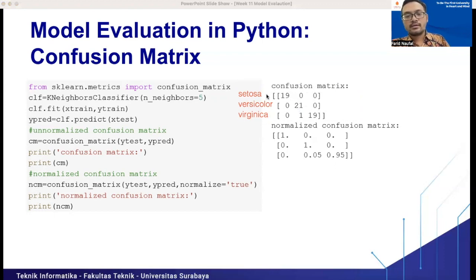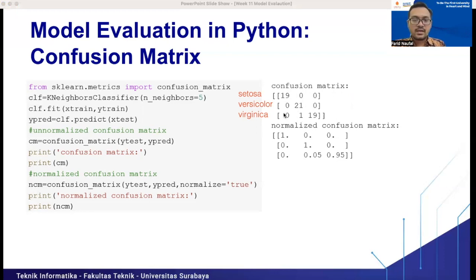It contains 19 Setosa samples, and they are classified also as Setosa. So the model predicts that the Setosa data is classified as Setosa, and the number of Setosa classified as Setosa is 19, right? And 21 for Versicolor.